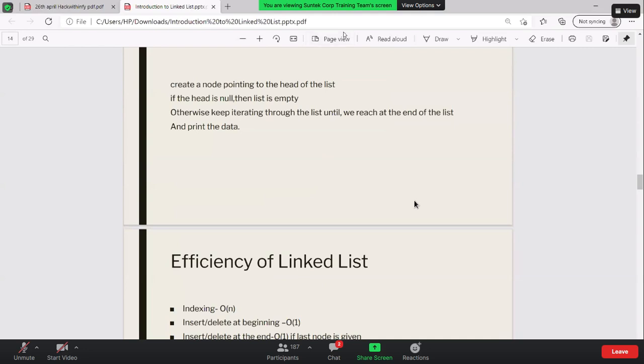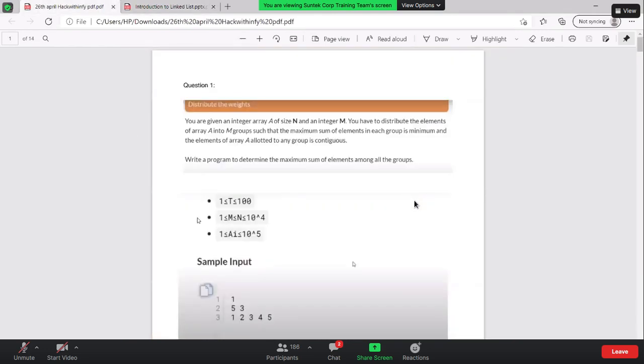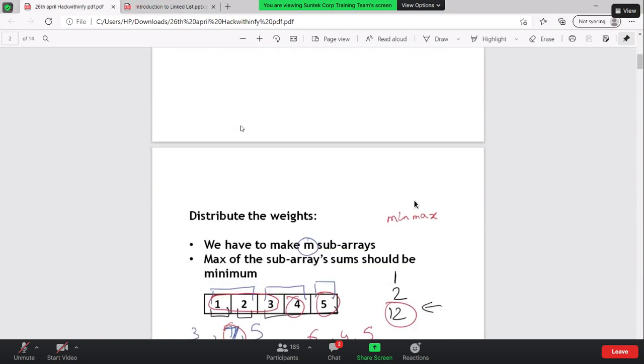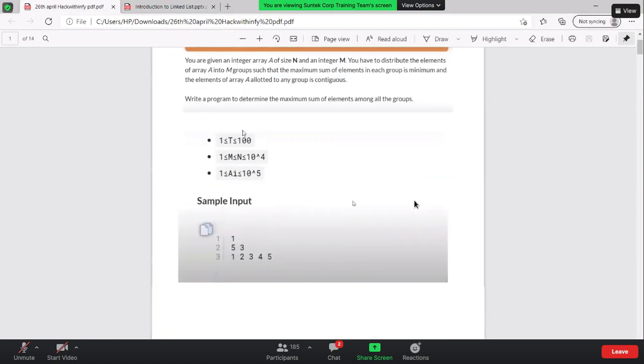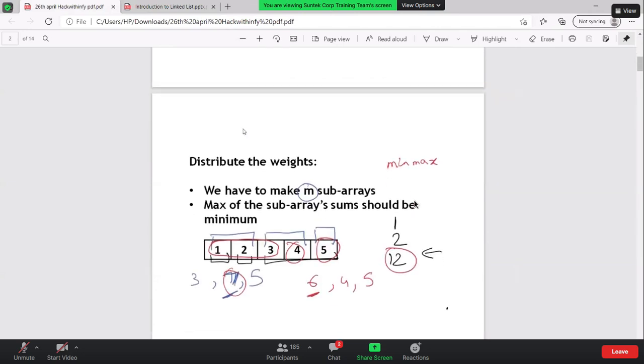Okay. I will make sure the PDF will be shared with you by tomorrow morning. That won't be included in tomorrow's PDF. The reason behind that is there is still one question left. So we'll discuss this question as well in tomorrow's class, and I will share this PDF as well.